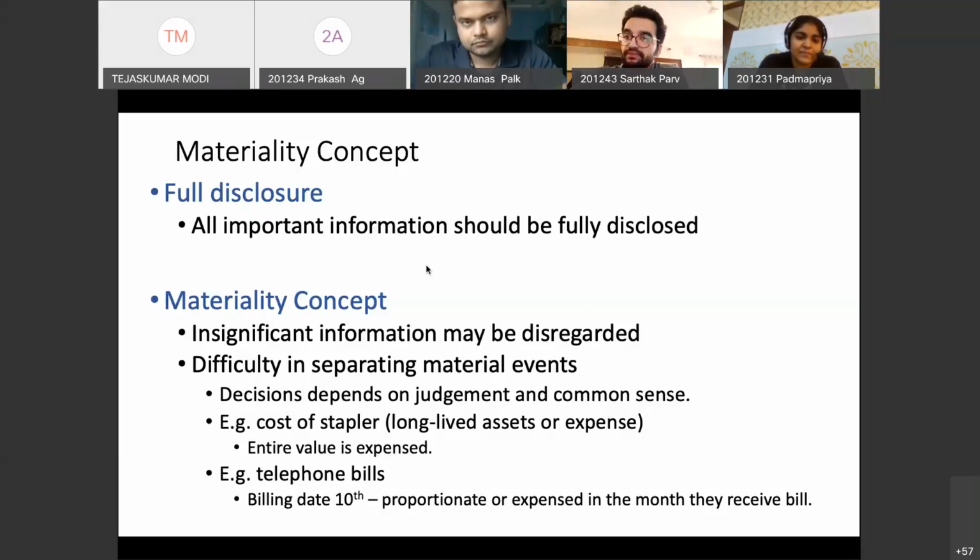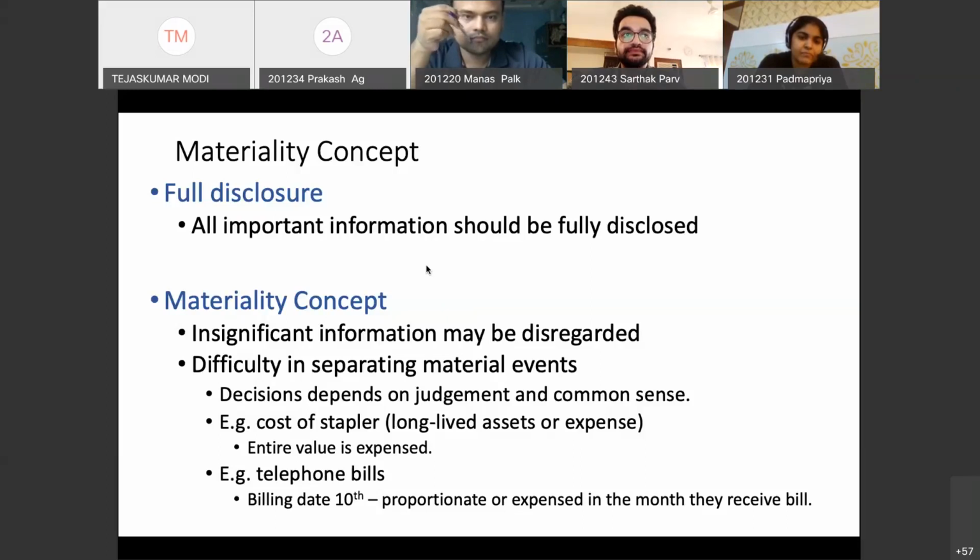Let's say every month I receive the bill on the 10th. When I receive the bill on the 10th, am I going to proportionately calculate the expense for 10 days and for 20 days? No, I don't need to do that, because more or less the amount would be very close: telephone bill, electricity bill, right? So the moment I receive the bill, I will write it as an expense for that period.